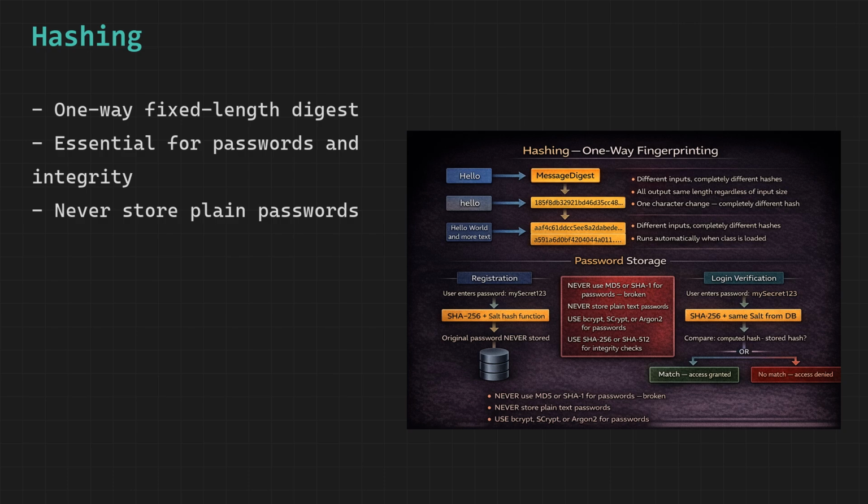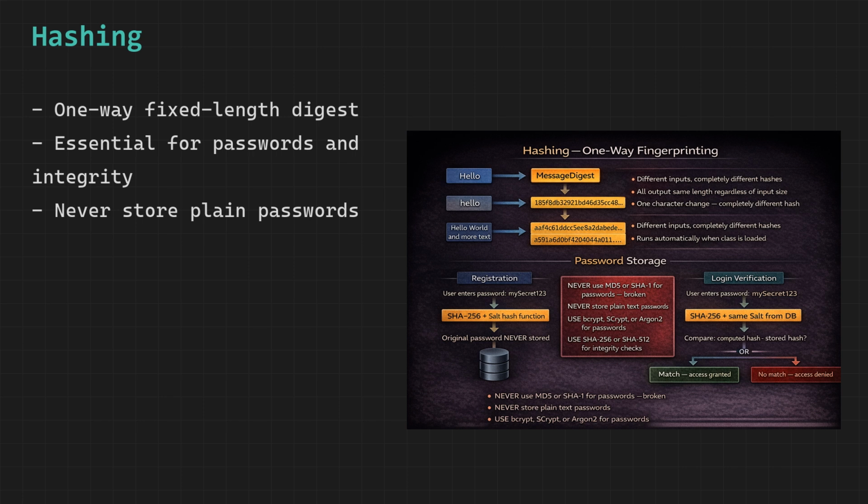However, basic SHA-256 alone is not enough for passwords. The problem is rainbow tables, pre-computed lookup tables of hashes for millions of common passwords. If an attacker has SHA-256 hashes and a rainbow table, they can find weak passwords instantly. SALT is the solution. A random unique string added to each password before hashing. Even if two users have the same password, their salts are different, so their hashes are different. Rainbow tables become useless. For password hashing specifically, use BCRYPT, SCRYPT, or Argon2.